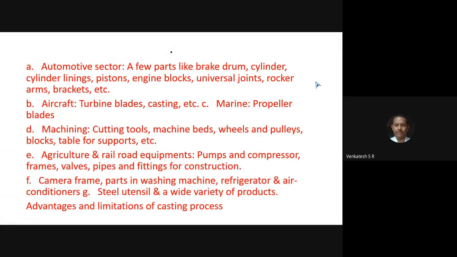Once in your examination, this question appeared: list the components produced in foundry. So you have to write minimum 5, maximum any number. If you have more time, write maximum number of examples. Next, you write down subdivision C, instead of writing B, you write C: aircraft components.